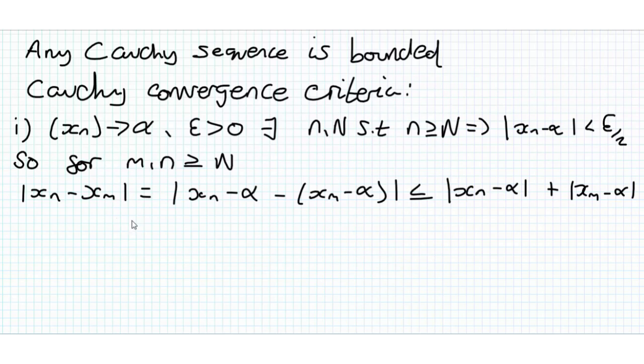And then, because m and n are greater than N, by this result here, each of these is less than epsilon over 2. So this is less than epsilon over 2 plus epsilon over 2, and that's equal to epsilon. So that's part 1 complete. We've shown now that if we assume convergence, we get a Cauchy sequence.